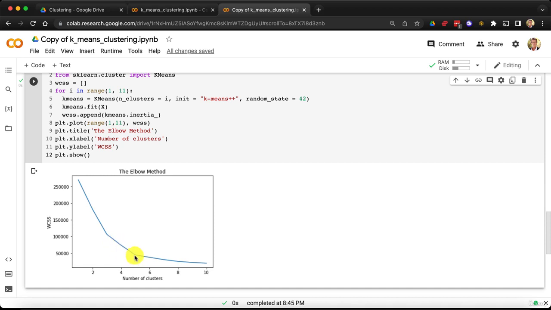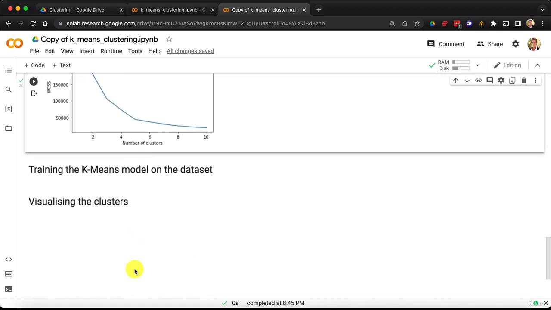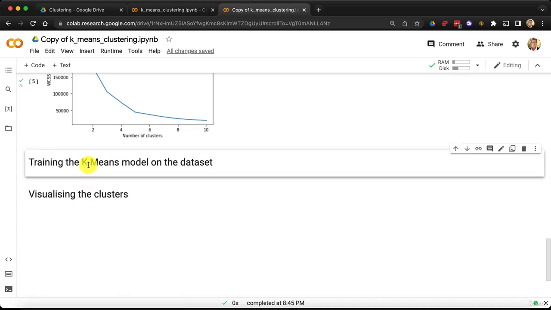And then here after this point, we have the smallest negative slope, okay? And that's where you'll find the optimal number of clusters. And for this particular elbow here, well, the number of clusters is exactly 5. And that, my friends, is the optimal number of clusters. So we got it, and therefore we're ready to now train the k-means model on the dataset by entering this time the optimal number of clusters that we just found, and which is 5.